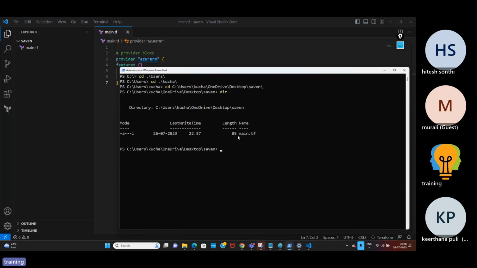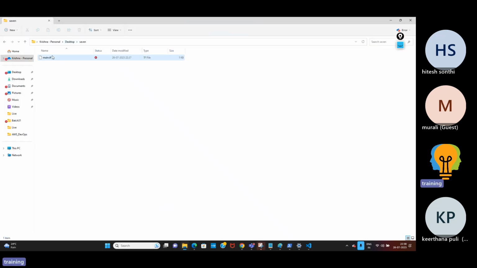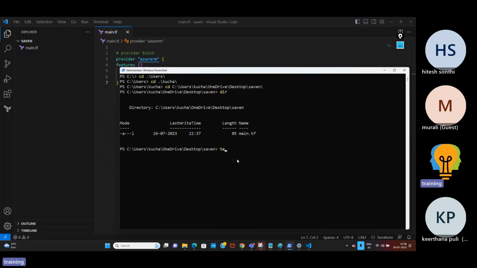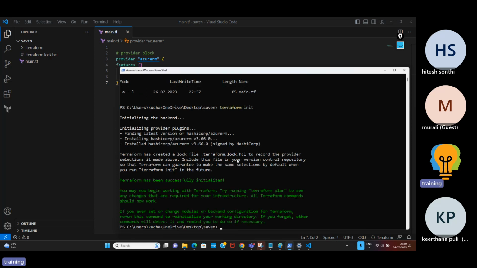So now what is the first command? Here I have a folder with only one file. If I say terraform init, it initializes, and as I told you, it will download all provider-related plugins. So it downloaded.